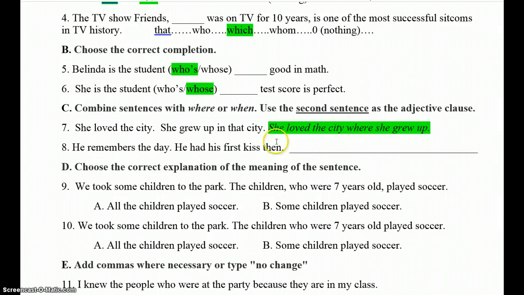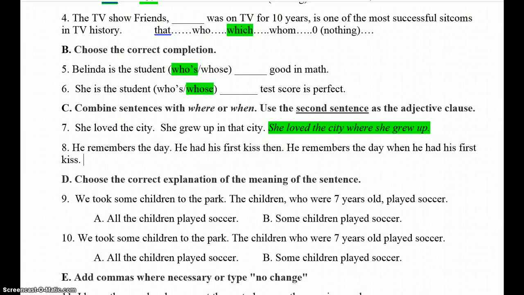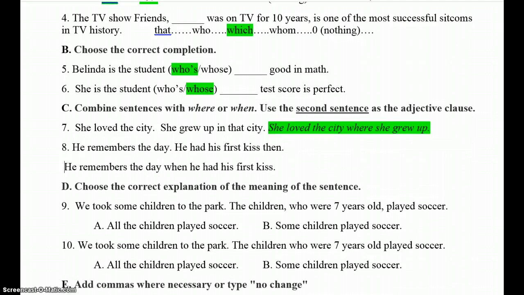Don't want to repeat that. So that's it. She loved the city where she grew up. Number 8. He remembers the day when, talking about a time period, he had his first kiss. So let me just put this on the same line to make it easier to see.